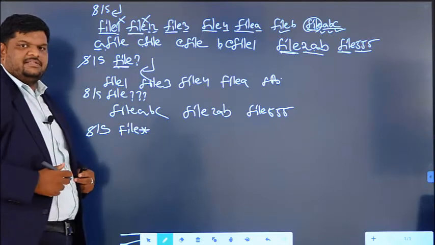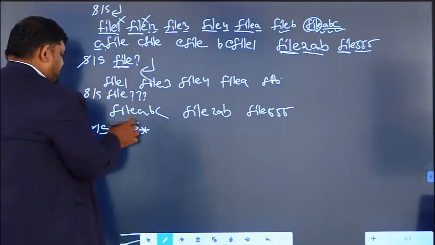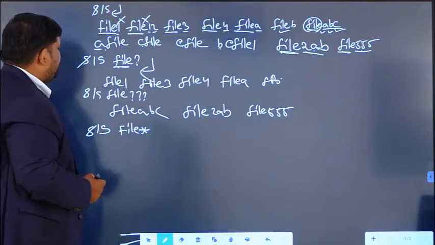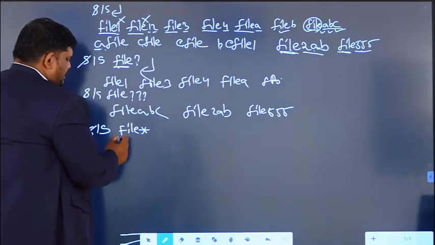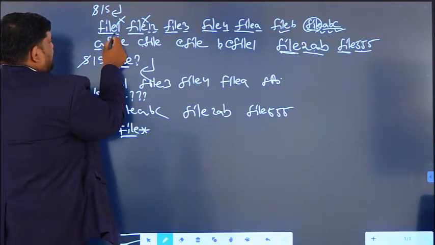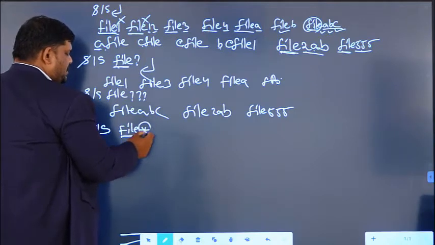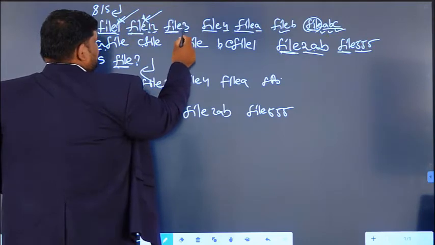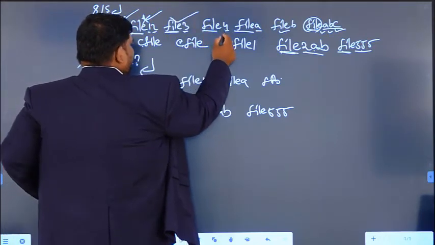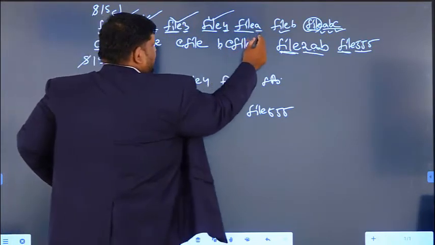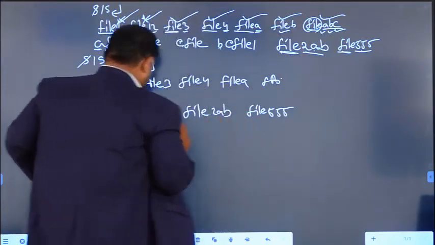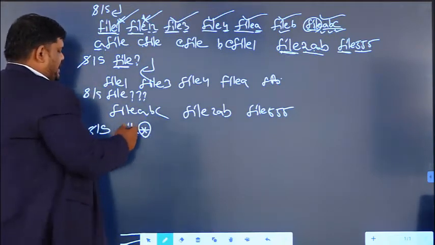Now file star. That means the file name starts with file, and star indicates 0 or more occurrences. So what files will come? We have to check those starting with file. File matches, and after that a single character is there, so it will also come, because of 0 or more occurrences. File matches, a single character is there, so it will come for a single match. A, this will come as output, and 3 characters are there, so this one also comes. So this is the effect of the star or asterisk mark.